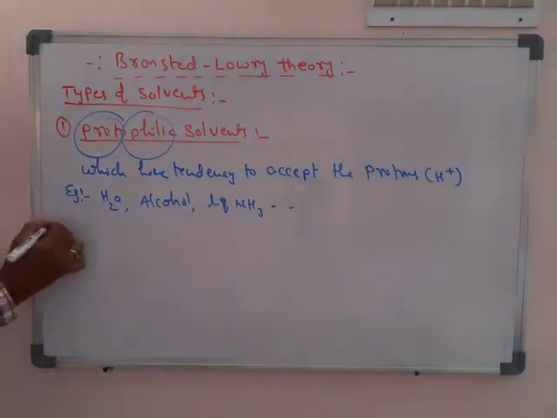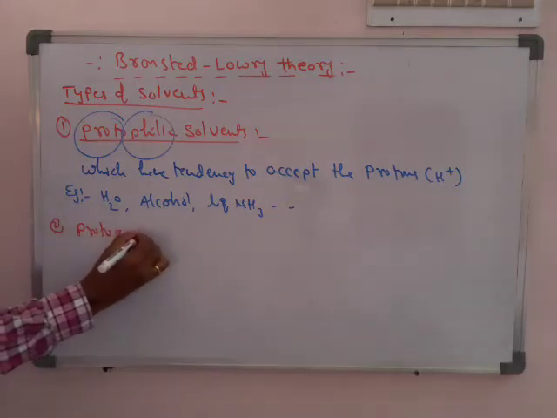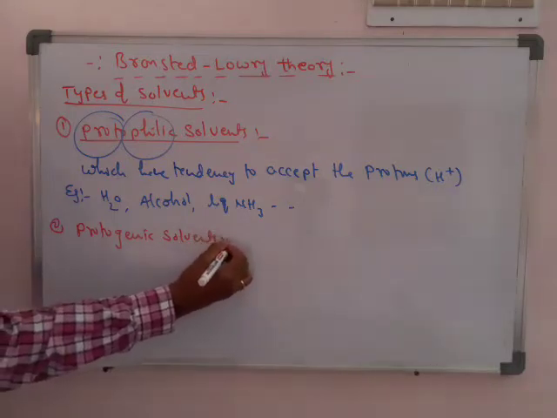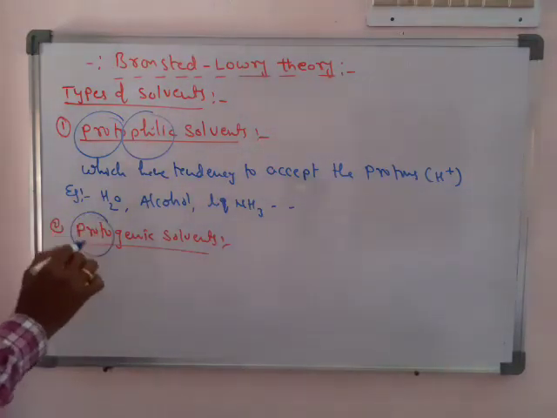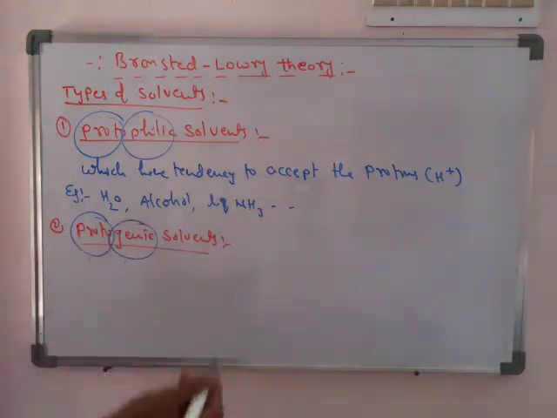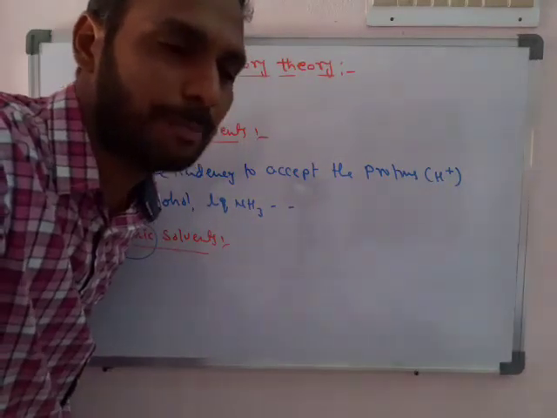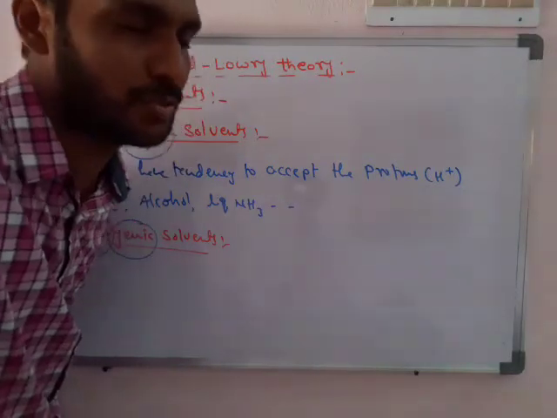Next, exactly opposite to it, this is called protogenic solvents. So protogenic solvent, again the name itself tells the definition. Proto means the proton, genic means generates, means which produces. We know generate means produces, means which are ready to donate, ready to produce the H plus.